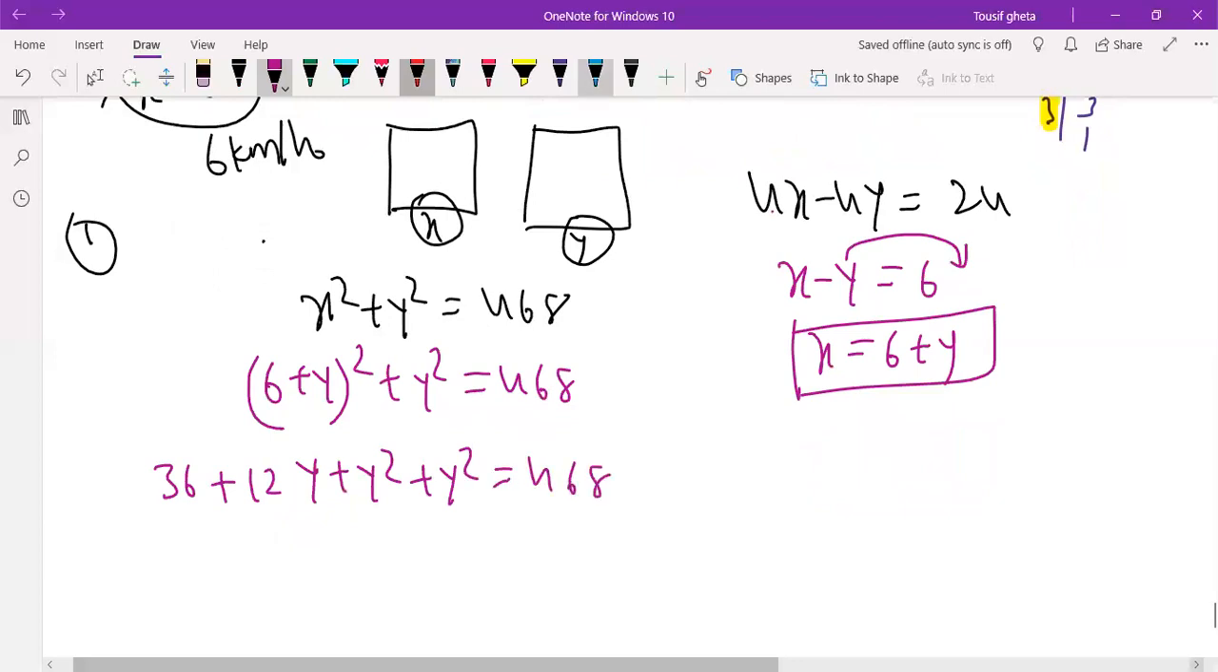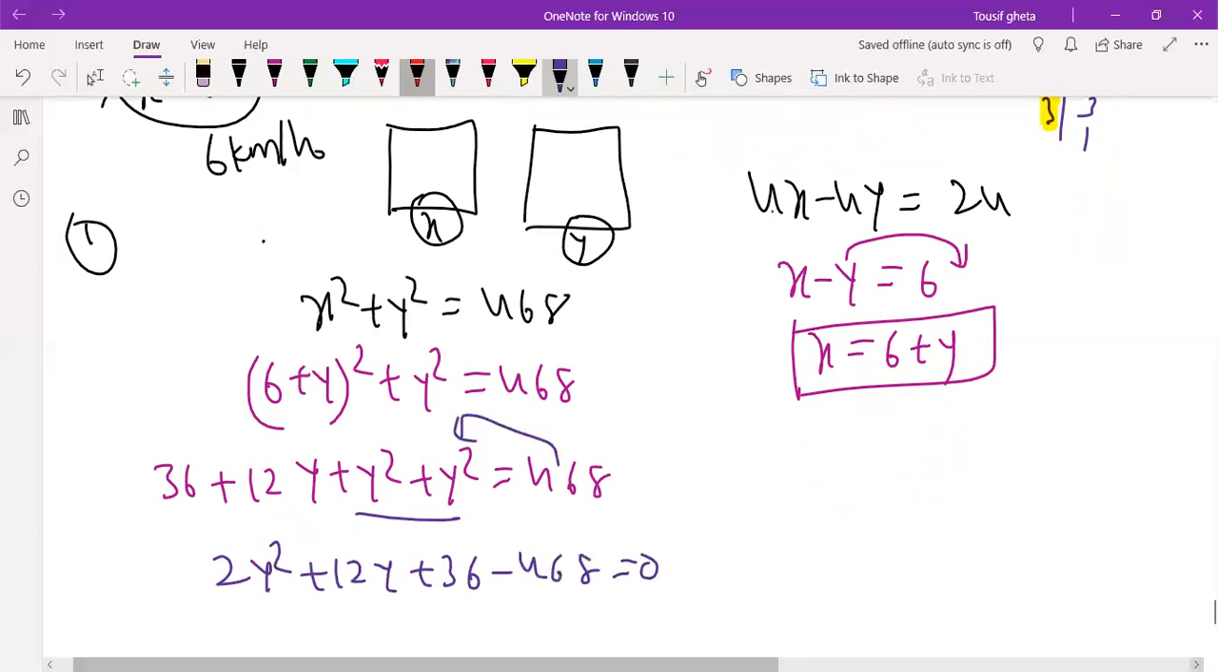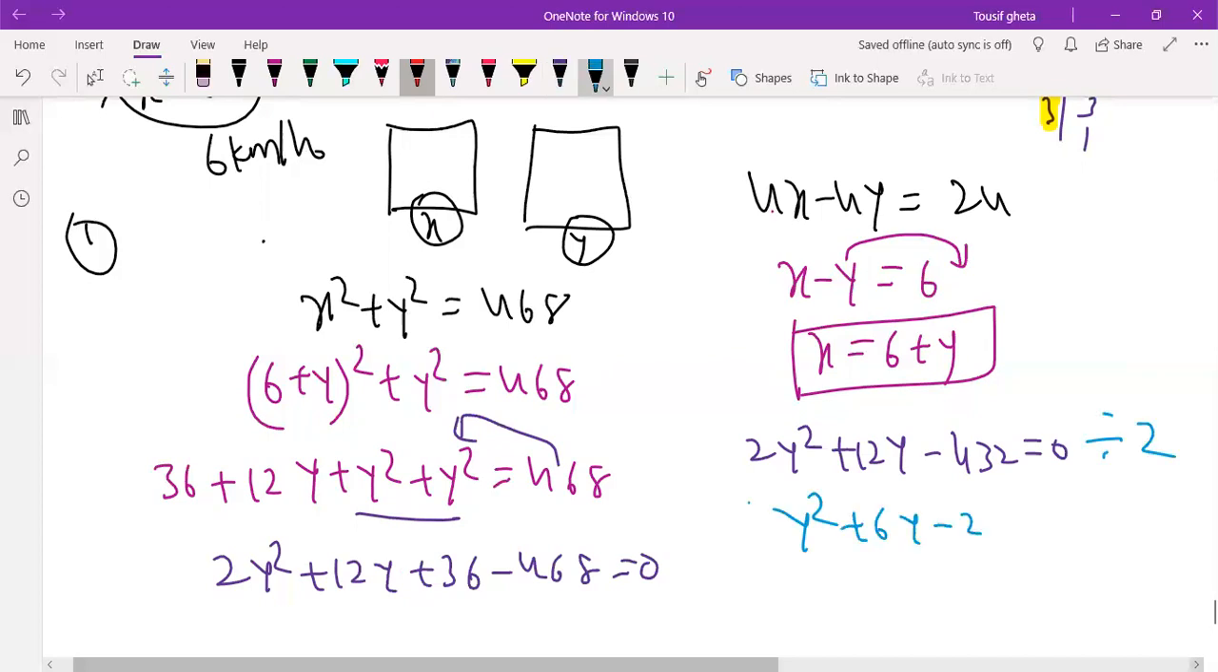Now this is 2y square plus 12y plus 36 minus 468 is equal to 0. So 2y square plus 12y minus 432, I think 432. Clearly we can divide by 2 here, 2 is common. So y square plus 6y minus 216. Then just factorize it, and you will get the y values.